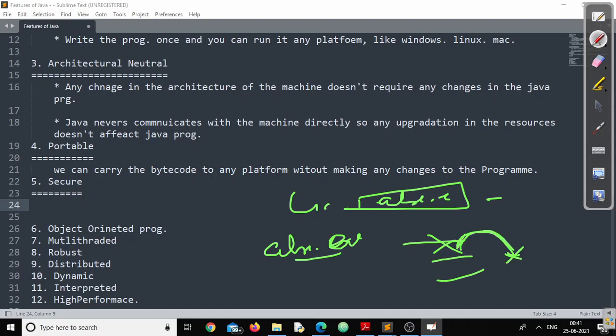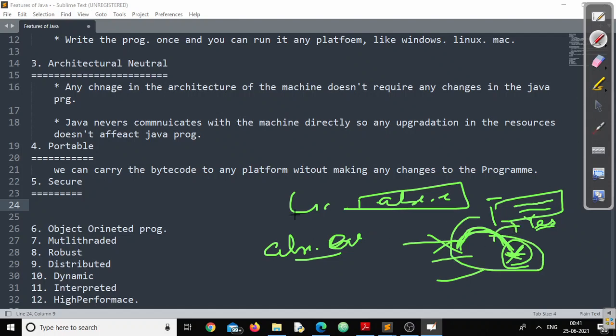Whenever you agree to download this file, immediately there will be an alert message. Boss, the file you are going to download may contain harmful code that will affect your system. Do you want to continue? If you press yes, you are downloading the same file at your own risk, right?